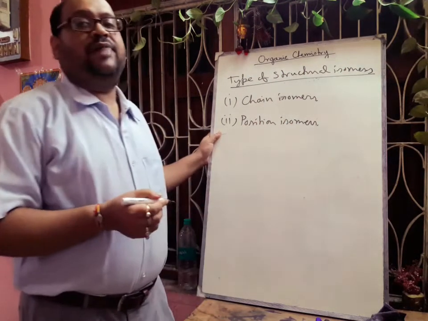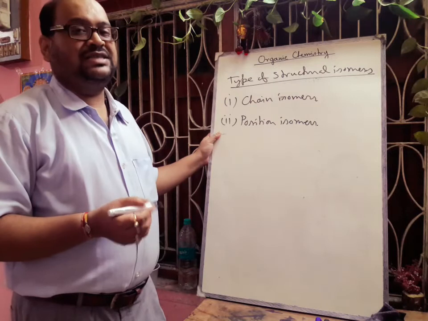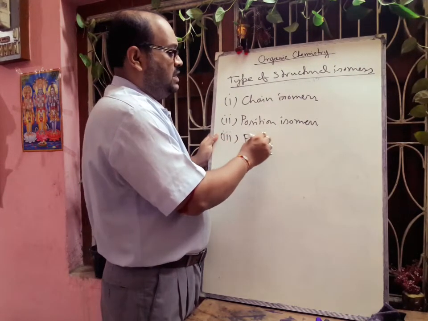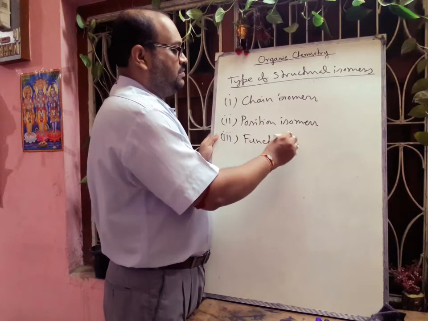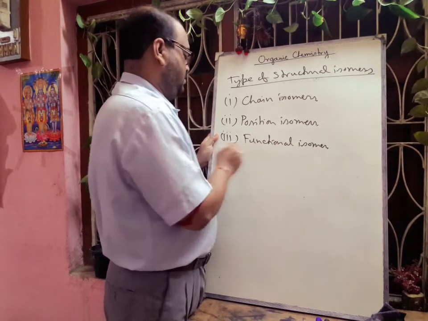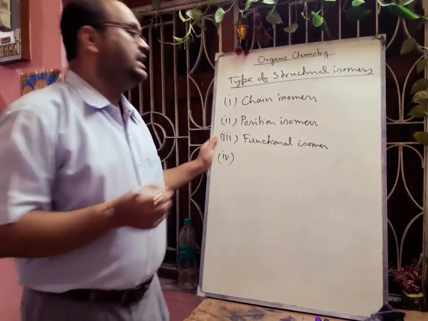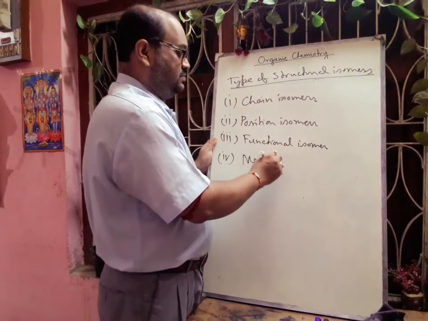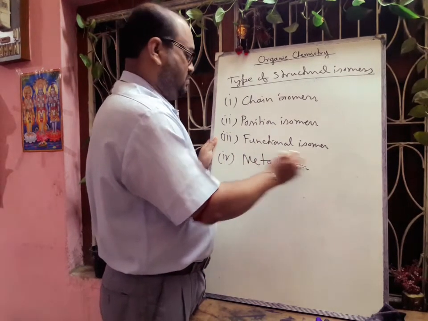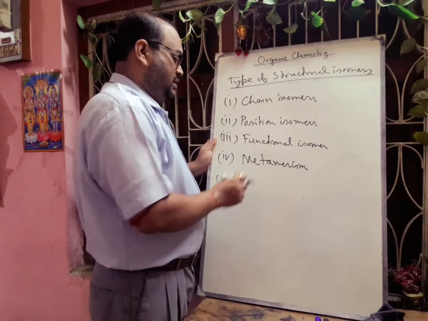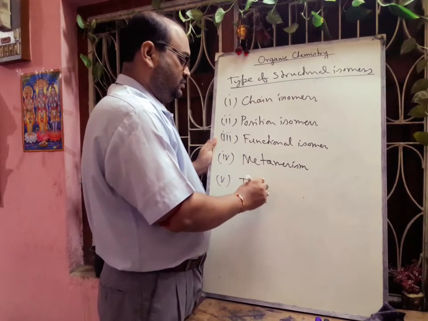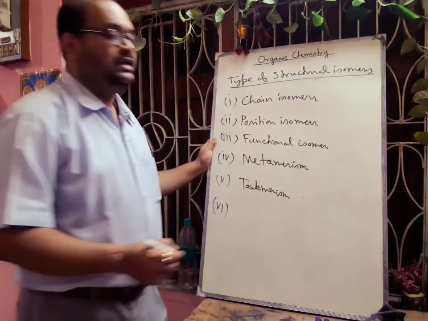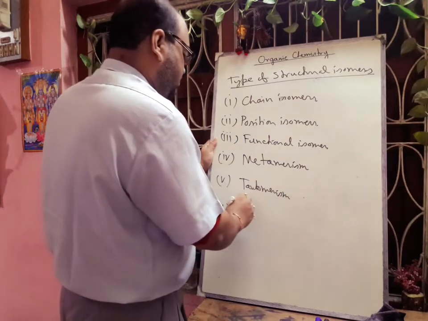Next we can tell functional group isomers, or functional isomers. Next we can tell metamerism. Next we can tell tautomerism. And finally we can tell ring chain isomers.